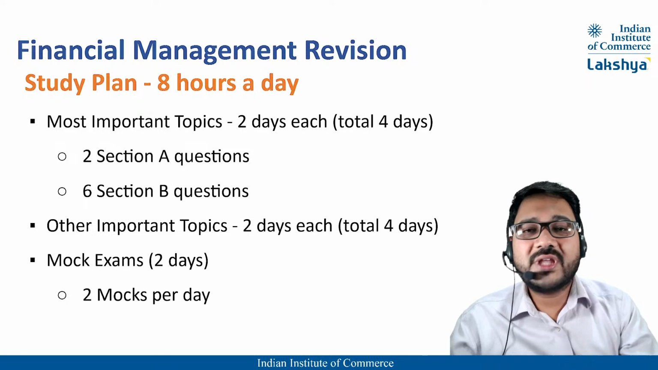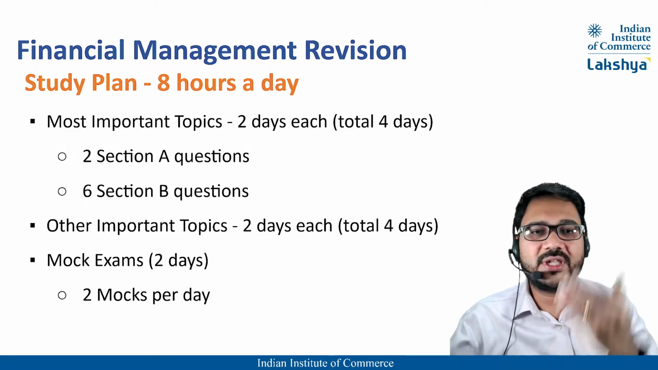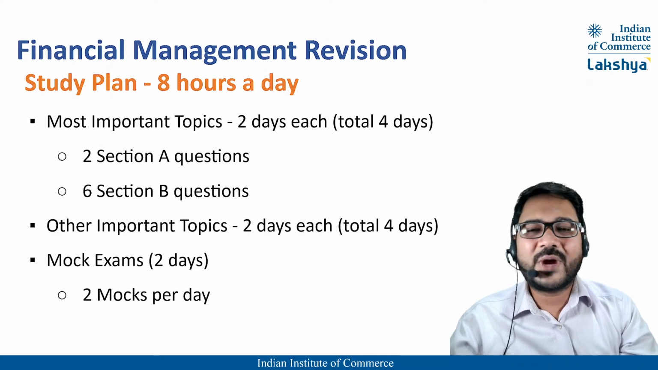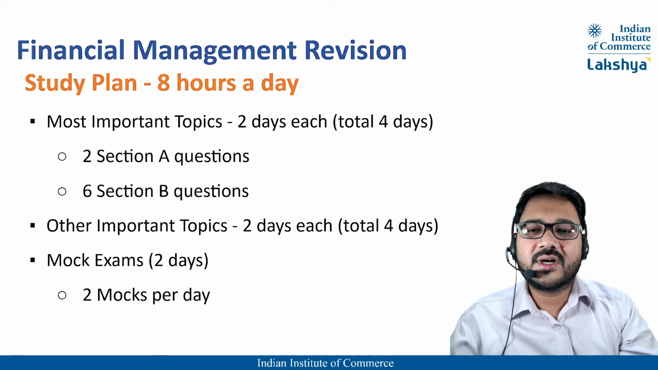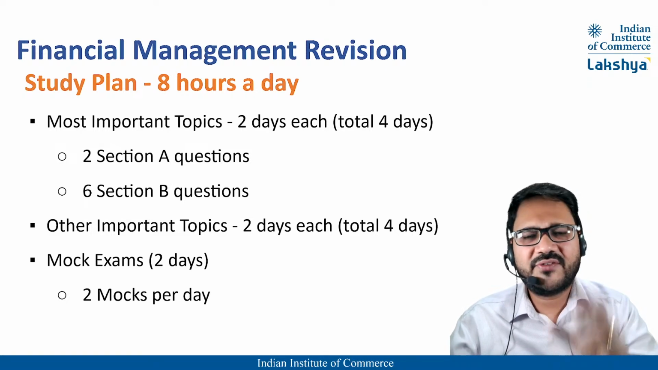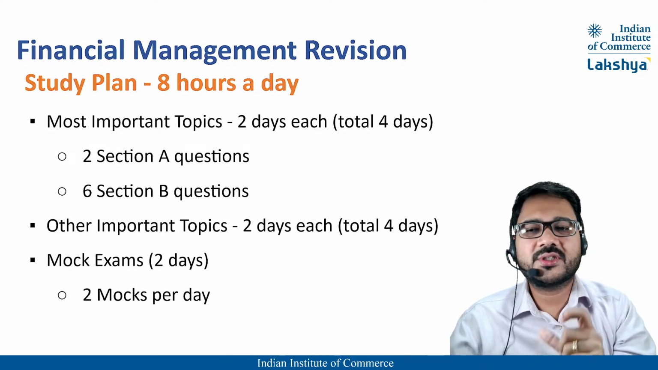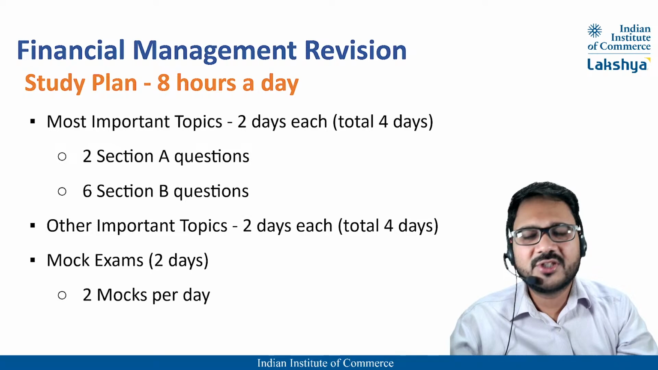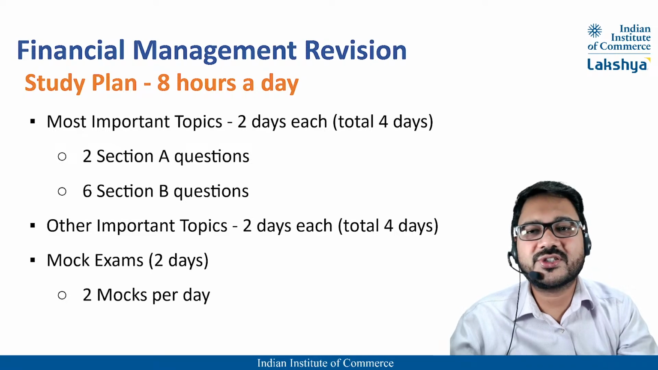Dedicate 2 days per topic. So start off with the most important topics, 2 days each. So that is 4 days. And in those 2 days each, one day you are doing one section A style question, and you are doing three section B style questions. Say, for example, you are doing advanced investment appraisal, which is the most important topic. You're doing one question of section A in a day, and then three questions of section B in a day. So typically you are doing one paper plus one additional section B style question.